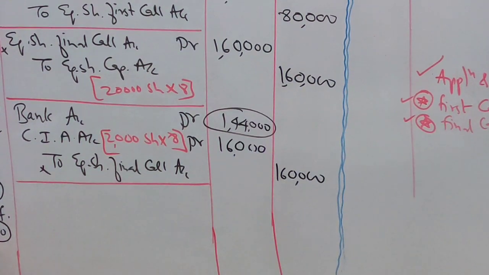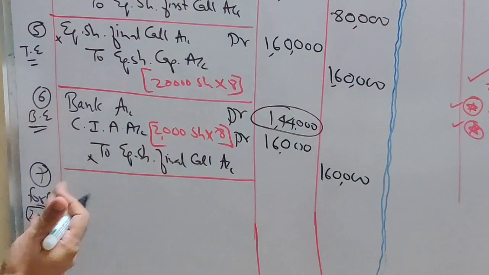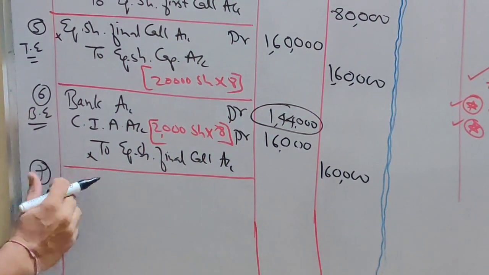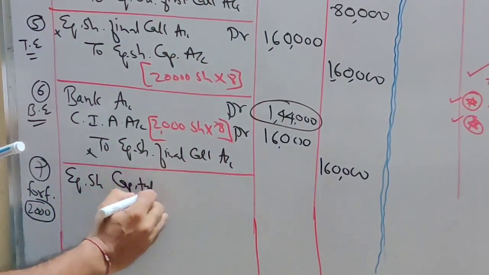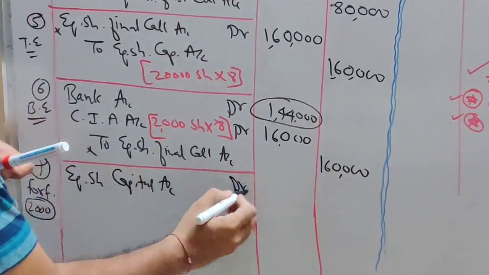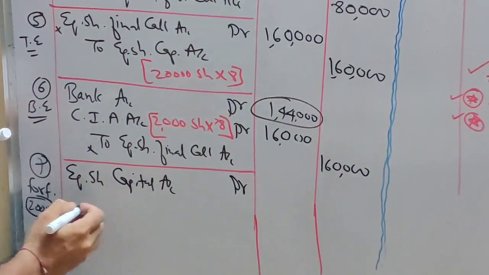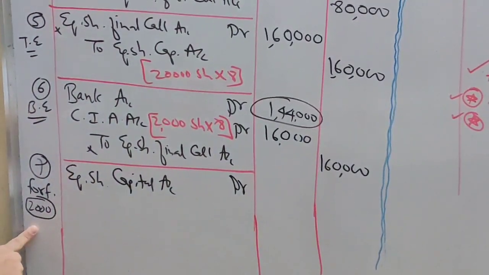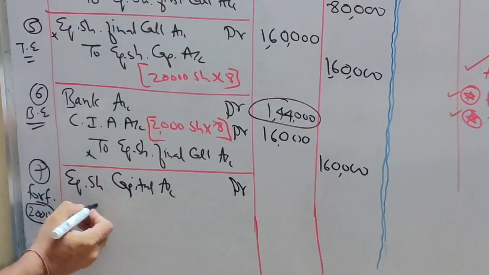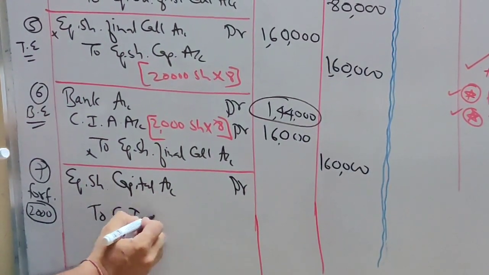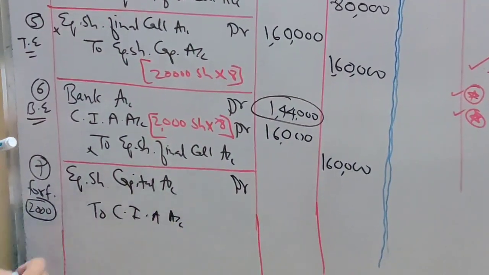Be careful, I am writing here 2,000 shares. What is your forfeiture entry? Your capital is decreasing, so you will debit the capital account. Now since the share is getting cancelled, no sense in keeping the arrear account. So I am also cancelling the call in arrear account.